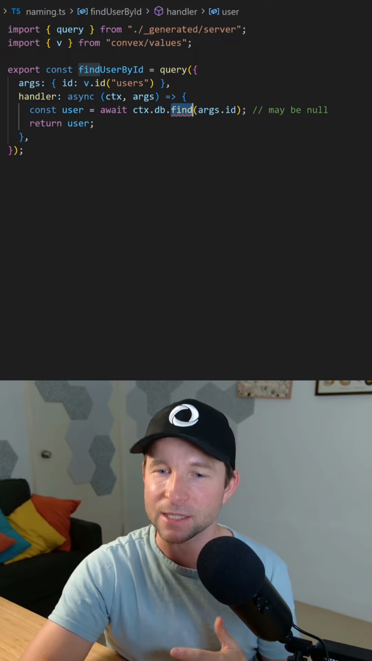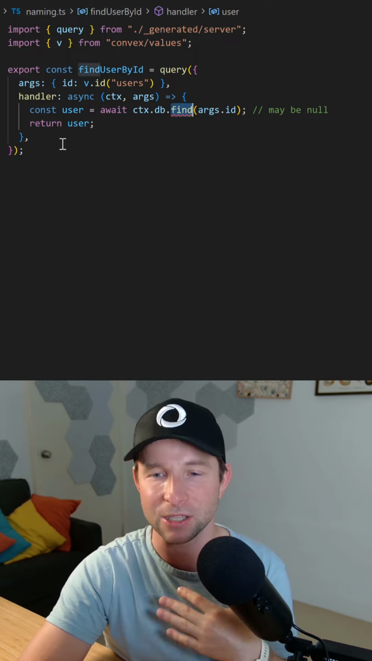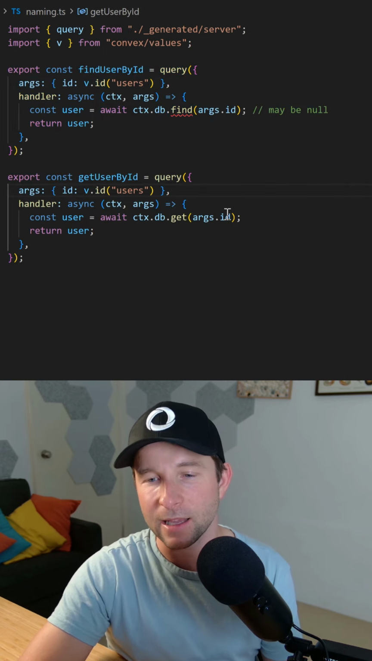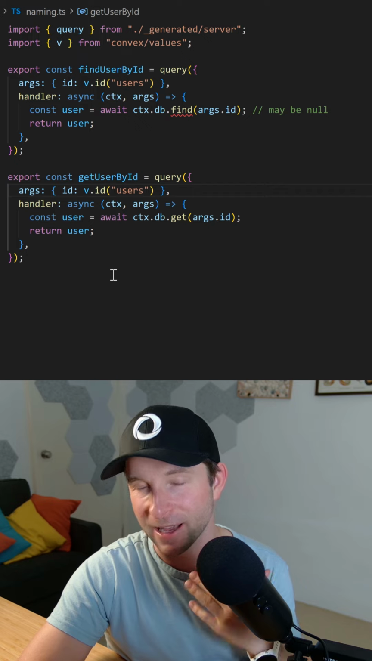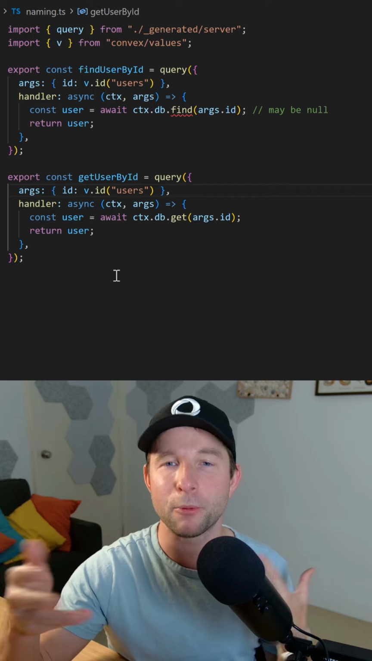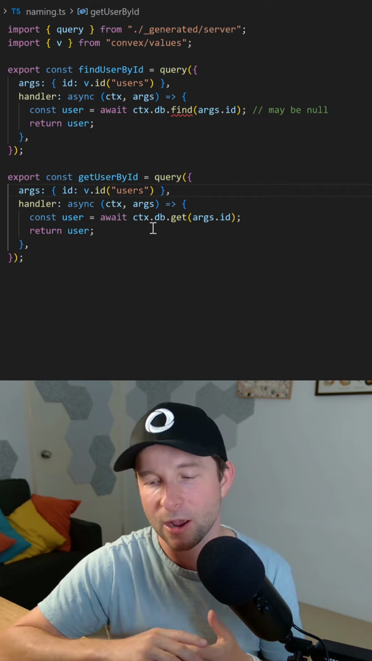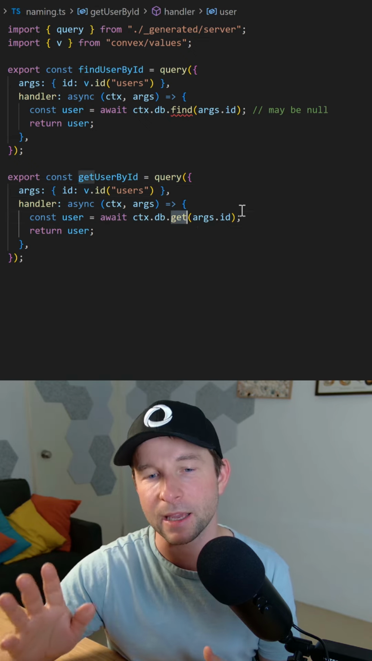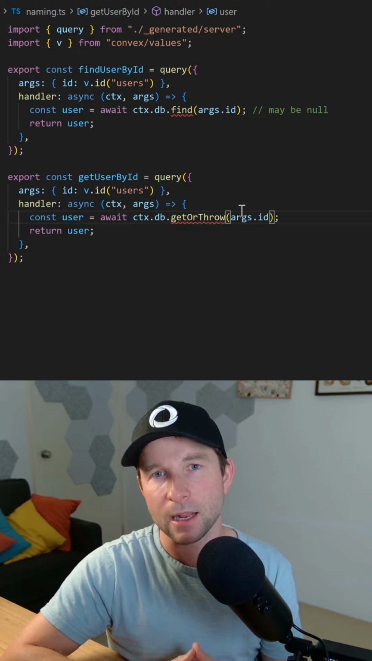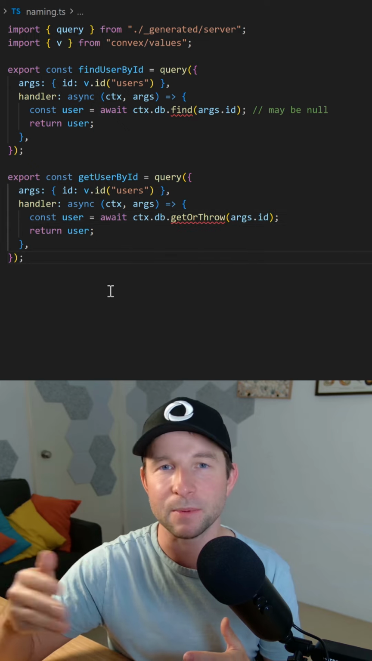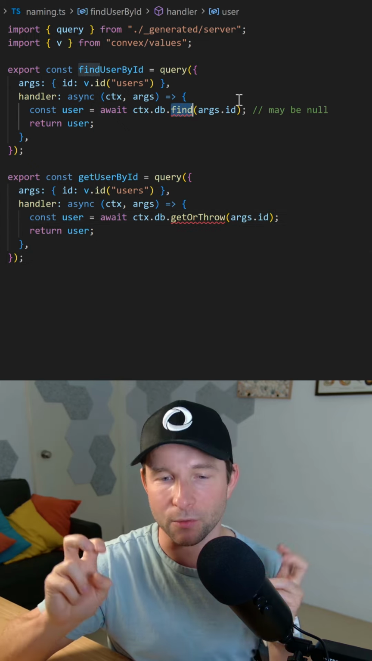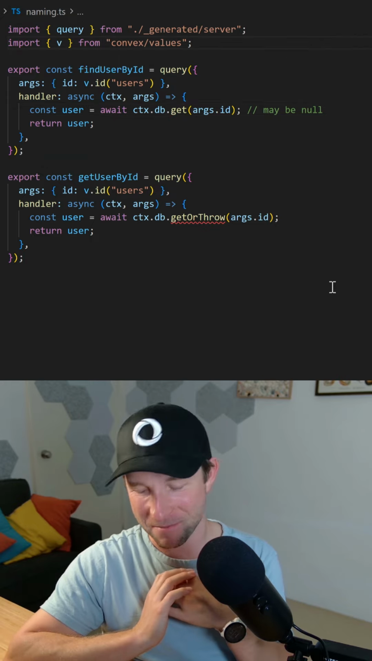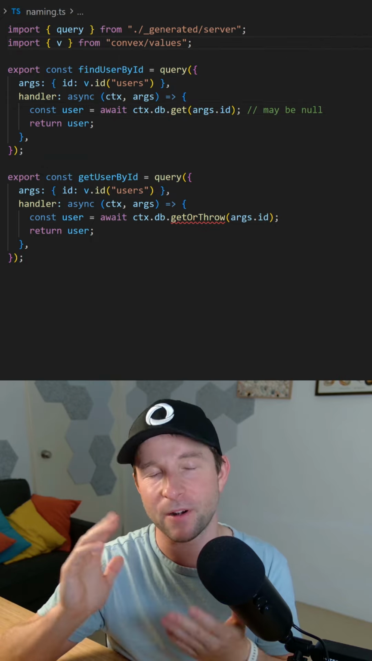And we have discussed potentially changing this internally in a future version of Convex or something. But it would obviously be a breaking change. So rather than confusing everybody and confusing LLMs, it's probably more likely that we would add a get or throw instead of changing get to be find and then get being the get or throw. Kind of disappointing from my point of view and my way of naming things, but very understandable, I guess.